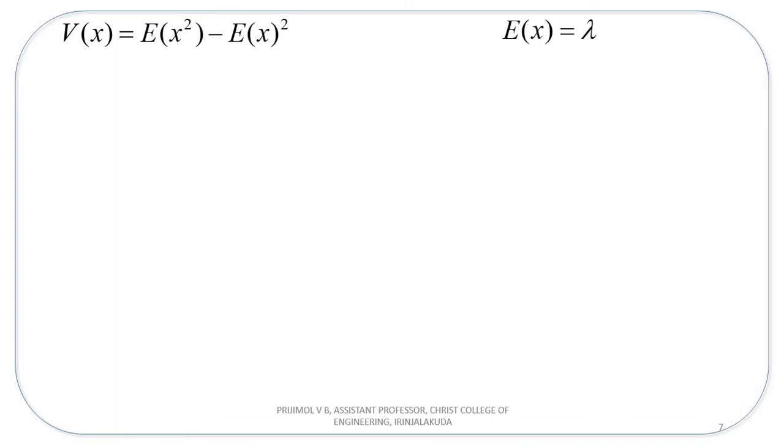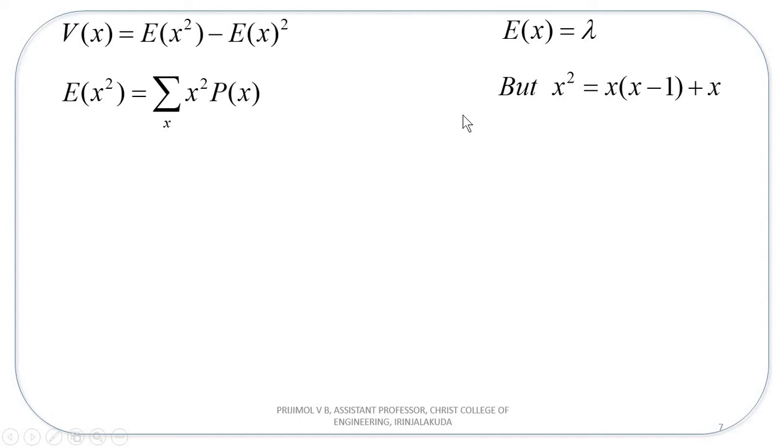You know the mean of Poisson distribution. We have to find out E of x square, and this is the formula for expectation of x square, that is x square into probability, and replace probability p of x. Before that you have to replace x square by x into x minus 1 plus x. We have done the same type of rearrangement while we were deriving the mean and variance of binomial distribution. So here also replace x square by x into x minus 1 plus x.